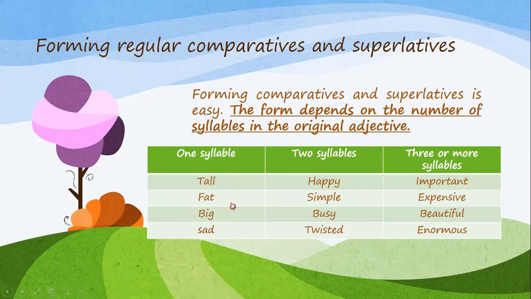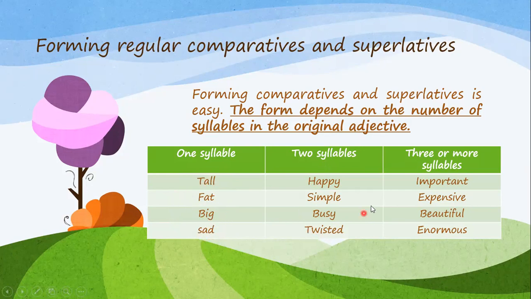These words, for example, are formed of one syllable. I read them at once, like tall. I cannot divide it, I cannot say ta and all. I say tall. Fat, I don't say fa-at, I say fat. Big, sad. So these words are one syllable words.